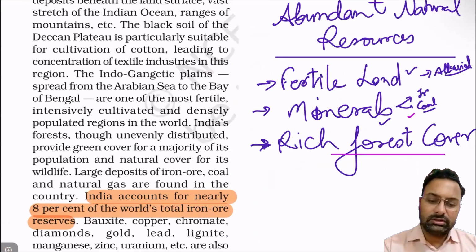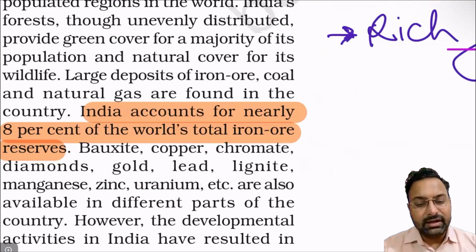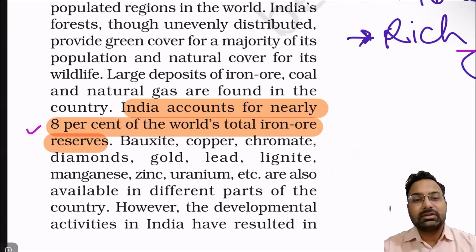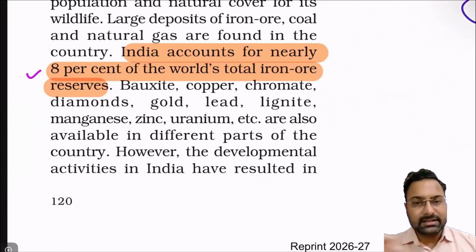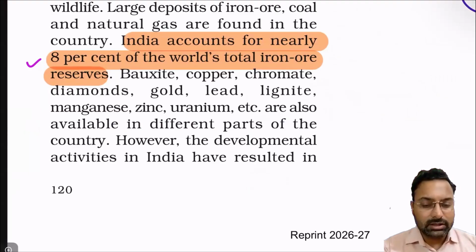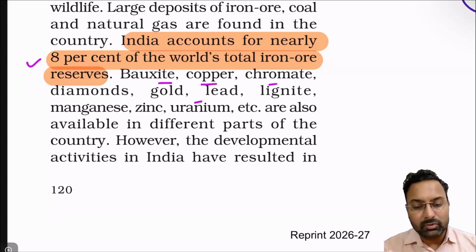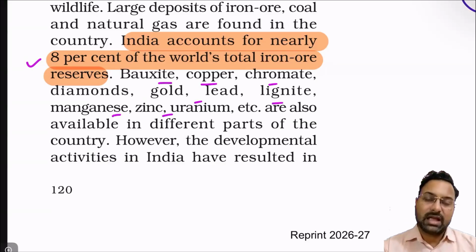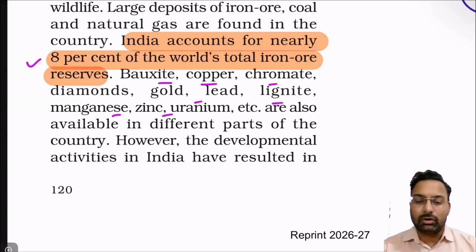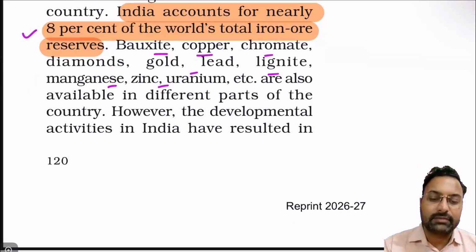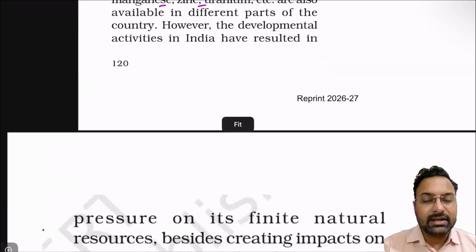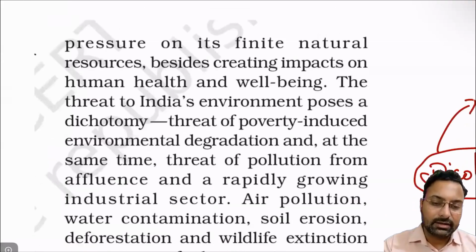And if we talk about mineral resources, India accounts for nearly 8% of the world's total iron ore reserves. So 8% of the world's iron reserves are available in India. This is the richness of India. India also has reserves of bauxite, copper, chromium, gold, lead, lignite, zinc, uranium, etc. So there is an abundant quantity of all the minerals. Approximately all the minerals are available in India. So India's environment in that sense is highly rich.